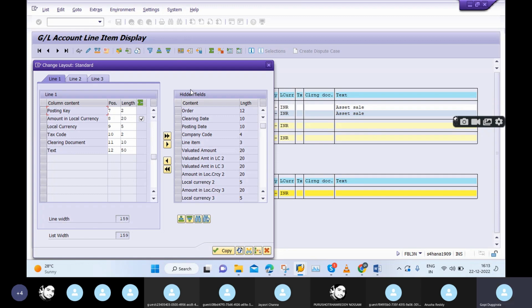But the business wants a new field, and that new field does not exist in this screen. Then can we add it within the standard feature? Is it possible? It's not possible, right? If that field is there in this screen, then I can simply select it and add it within 30 seconds. But that field is not available in the system. When that field does not exist in the system, at that time only the business will ask you.